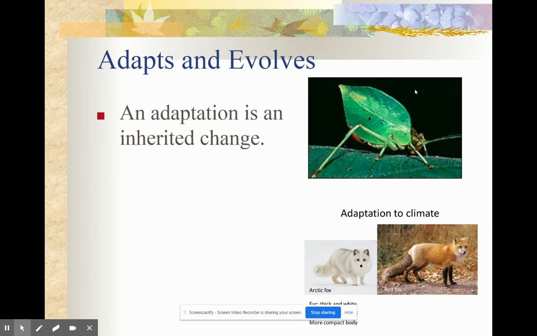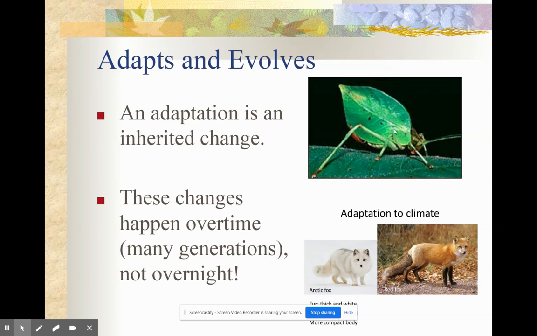So here we have a leaf bug. This is not a real leaf. This is actually part of their body. So over millions and millions of years, these little leaf bugs have adapted or passed down the green trait to have a green leaf-looking body. Okay? These changes happen over time, many, many, many generations, not overnight.